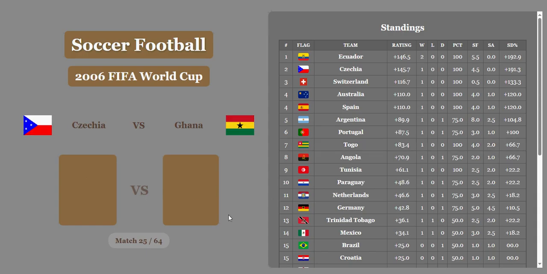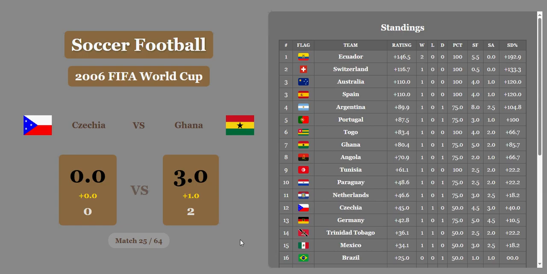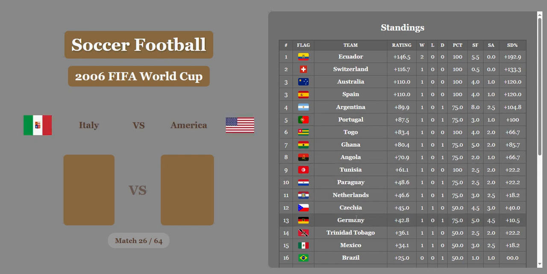We're going into match 25, Czechia versus Ghana. Czechia had that big win against America, but not this time. Ghana schools them 0-2, plus a whole goal for economic difference. The final score after economics are considered, 0-3. And Ghana is going to move up to 7th. They're below Togo, above Angola. Czechia falls to 12th place, below Netherlands, above Germany.